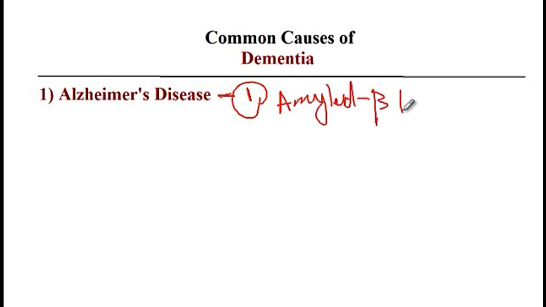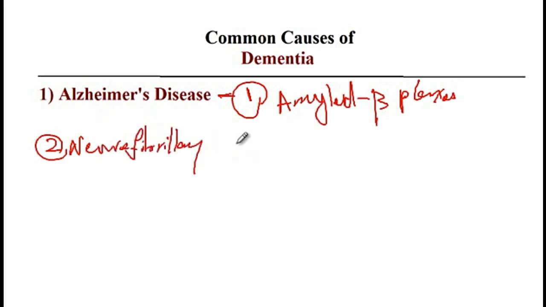So the most common cause of dementia is Alzheimer's disease, and this is caused by either the extracellular accumulation of amyloid beta plaques or by the intracellular accumulation of neurofibrillary tangles that are made of the microtubule binding protein called Tau.